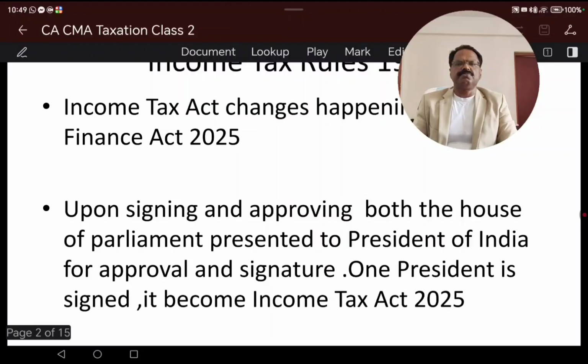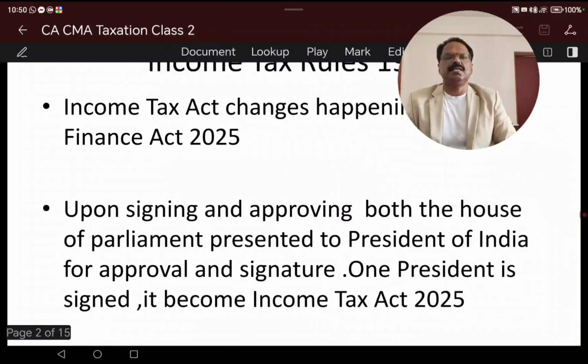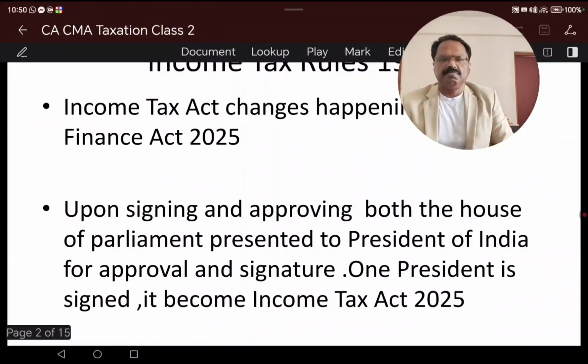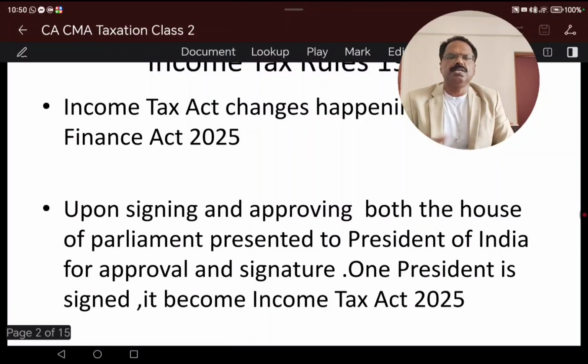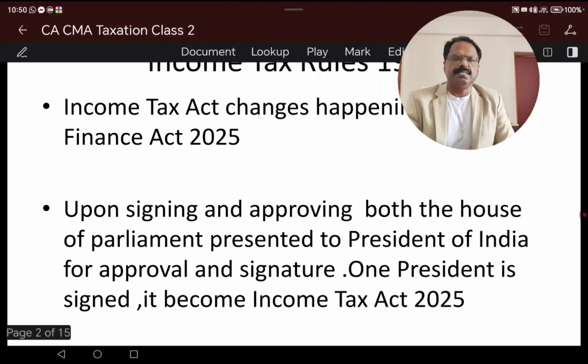But every year, a Finance Act is passed. How is the Finance Act passed? The Finance Minister submits the draft budget. The draft is discussed in both Houses of Parliament, Lok Sabha and Rajya Sabha.